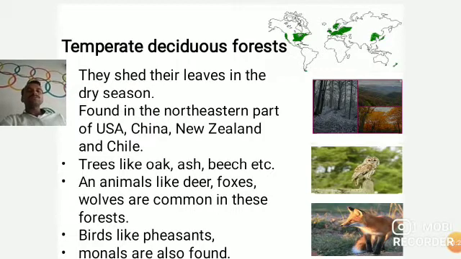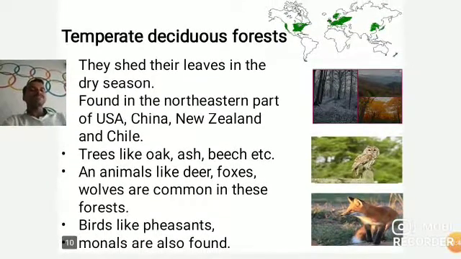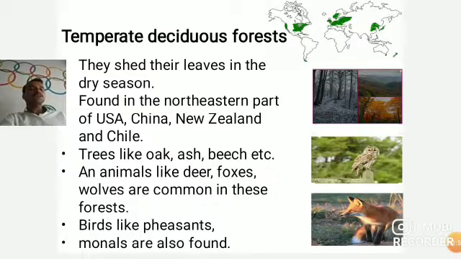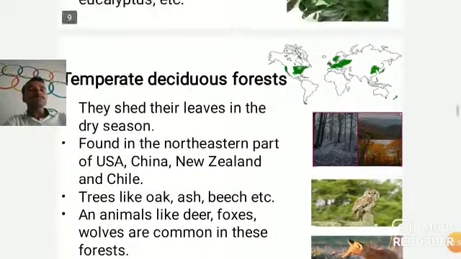Hence, this temperate deciduous forest sheds its leaves in the dry season, found in the northeastern part of USA, China, New Zealand, and Chile. Then trees like oak, ash, beech, etc. are found. Then animals like deer, foxes, wolves are common in this forest. Birds like pheasants and monal are commonly found in this region.